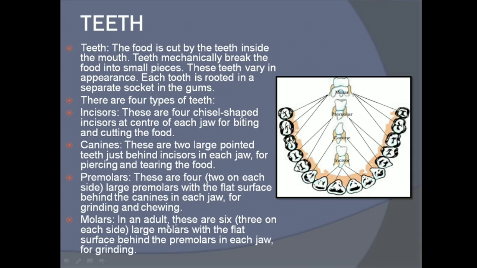Then molars. In an adult, these are six large molars with a flat surface behind the premolars in each jaw for grinding. So there are six molar teeth with a flat surface, and they are behind the premolar teeth and are used for grinding.